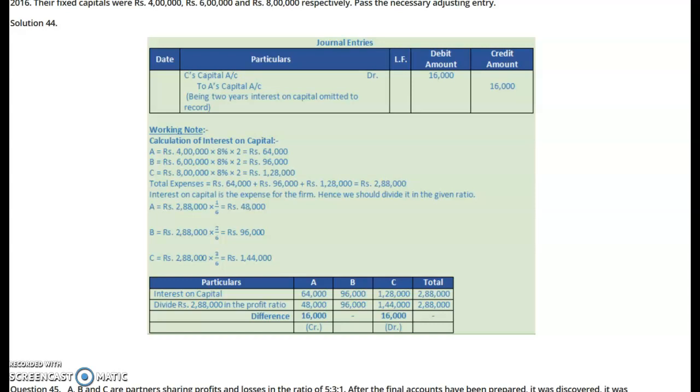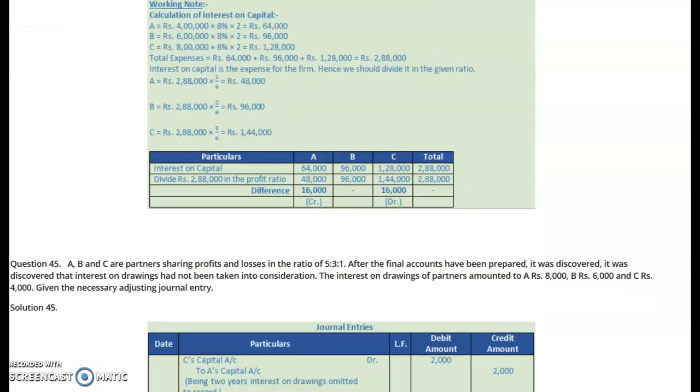तो 1:2:3 की रेशियो में जब इसको डेबिट करेंगे, you would find a difference that A requires a credit of 16,000, B has no effect, C requires a debit of 16,000. So the adjustment entry will be C's capital account debit to A's capital account with 16,000. जिसको डेबिट करना है उसको डेबिट करें. C is here to be debited. A is required to be credited, so the adjustment entry will be: C's capital account debit to A's capital account.